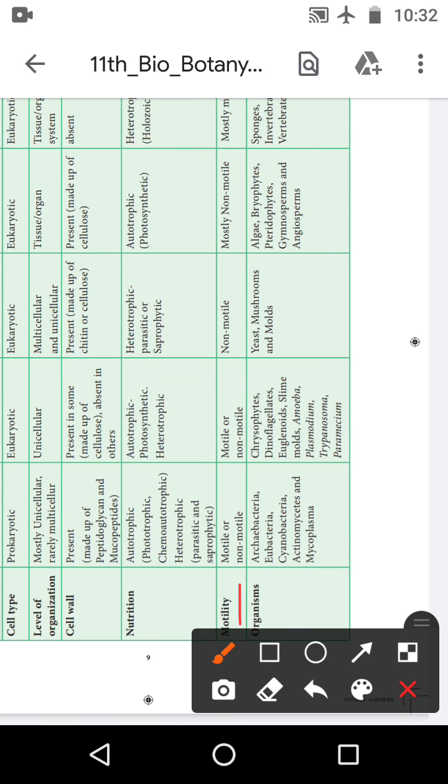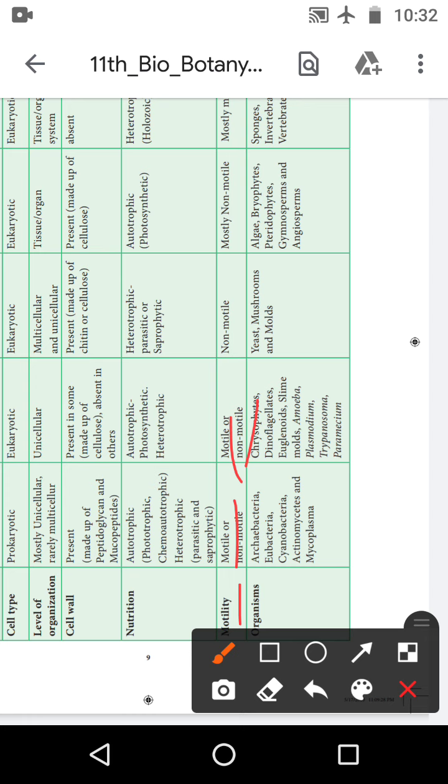Next one is the motility. Monera is motile or non-motile. Motility means the movement of the organism. In Monera, sometimes there is movement, sometimes there is no movement. So motile and non-motile also. Then Protista is motile and non-motile also. Then fungi is non-motile. Fungi and plants are not motile. So non-motile.